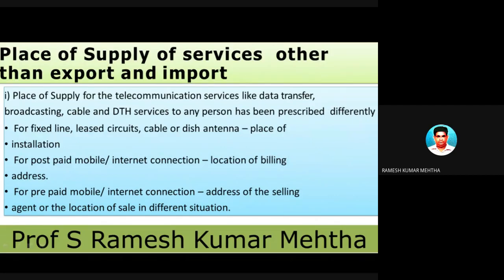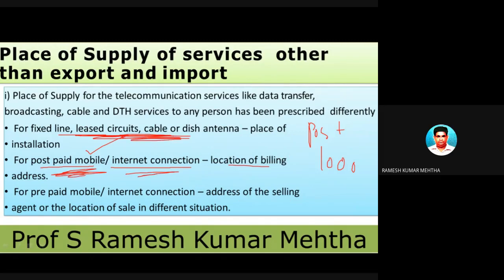Number two example: postpaid bill or internet connection bill. You have a postpaid bill, and that bill will come to your house. It will be shocking to see that a 1,000 rupee bill has come. Now this is not a fixed line. It's a mobile or internet connection. So this is a different situation, number two.